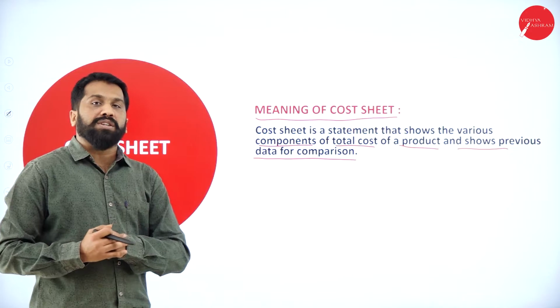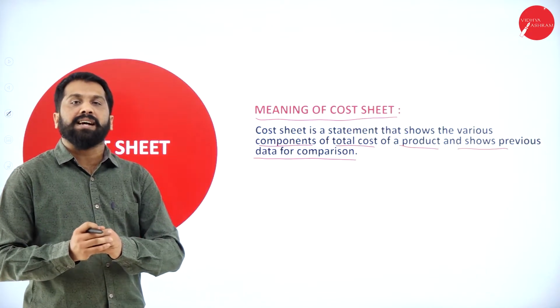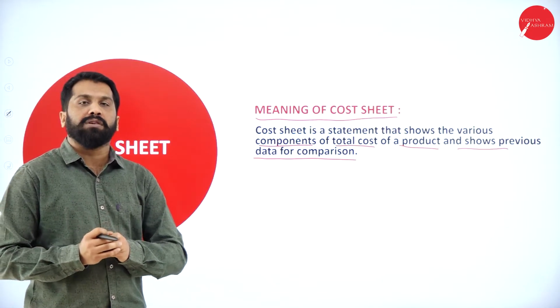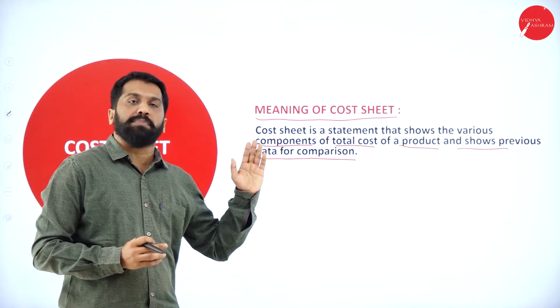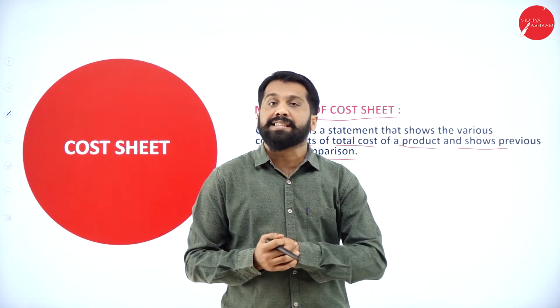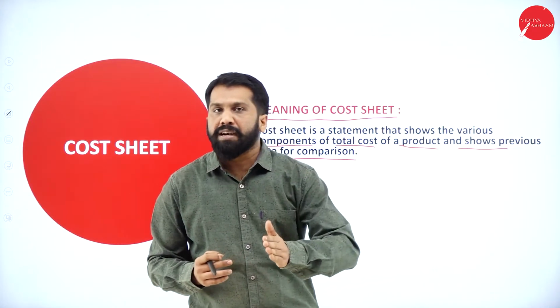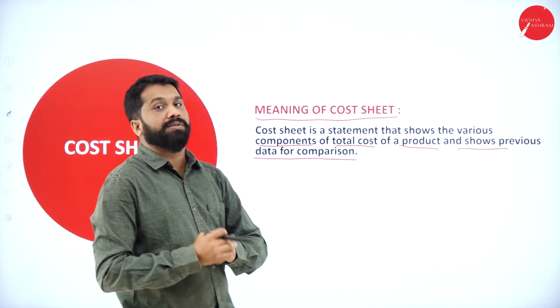Now, what you can do is comparison. This year I have paid 5 lakh salary to the workers. If you take the P&L of last year, you will get to know you paid salary of 3,75,000. There is a 1,25,000 difference.